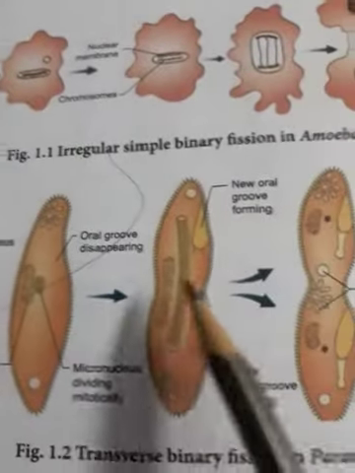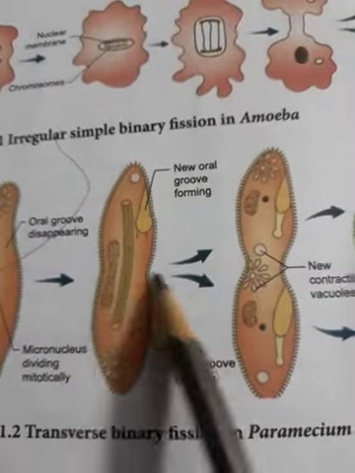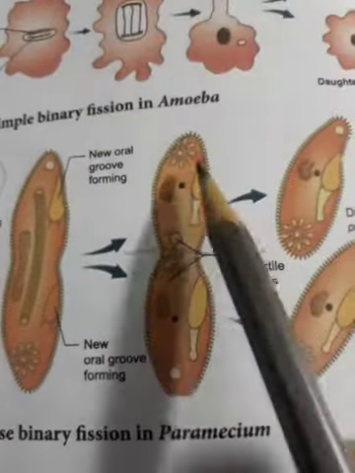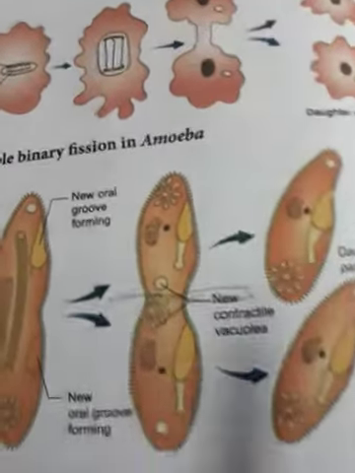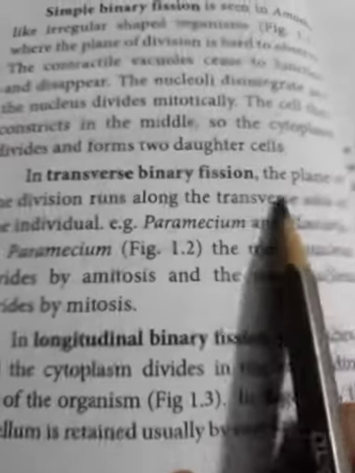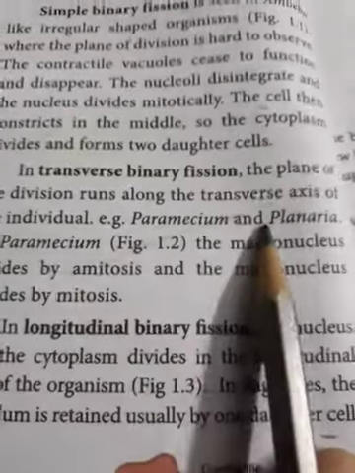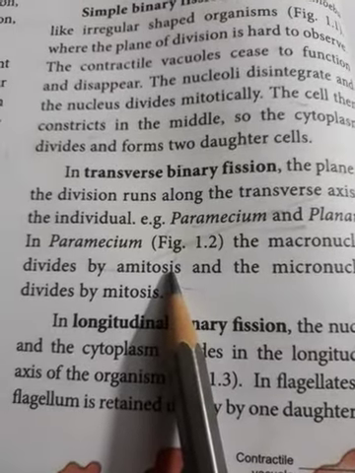This is paramecium. Constriction has taken place at the central region, so that it is dividing. This is the longitudinal axis. The body is dividing transversely. So this type of division is called transverse binary fission, and two individuals are produced due to this type of division. Transverse binary fission runs along the transverse axis of the individual. Examples are paramecium and planaria. In paramecium, the macronucleus divides amitotically and the micronucleus divides mitotically. These are minor differences there.